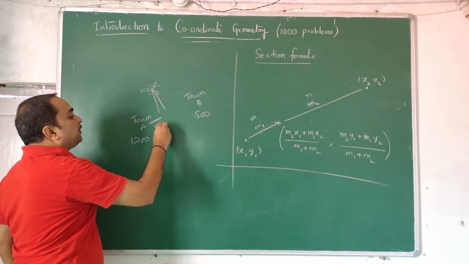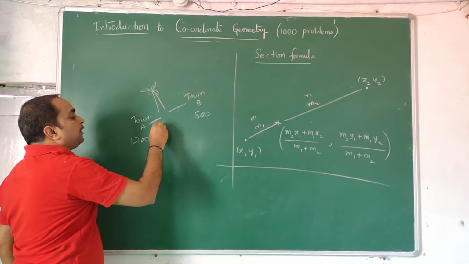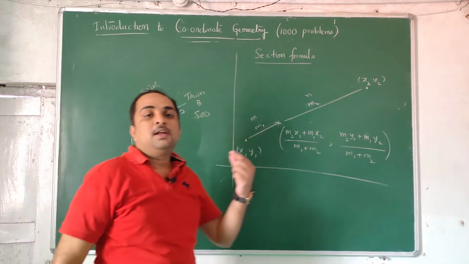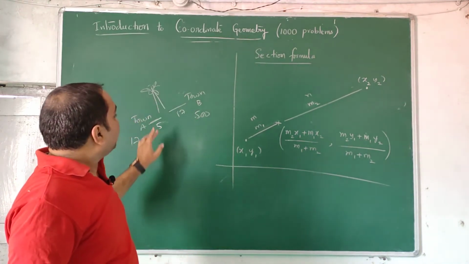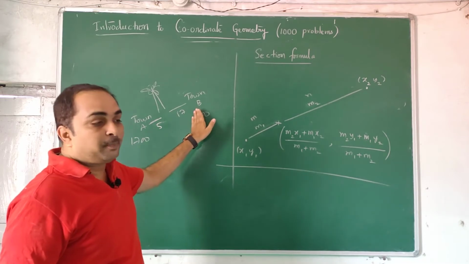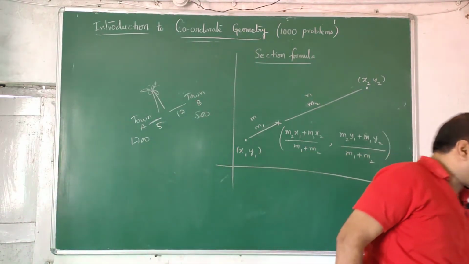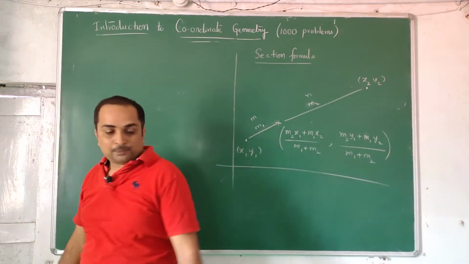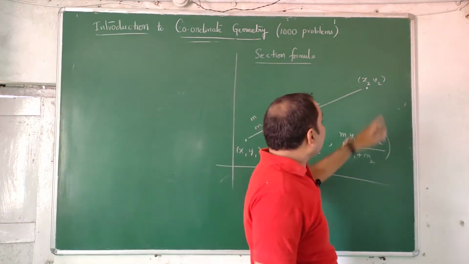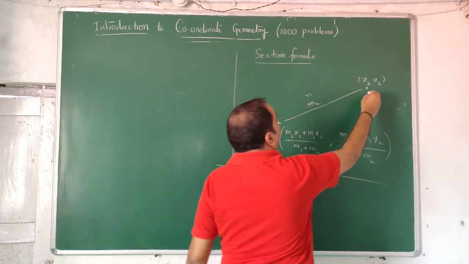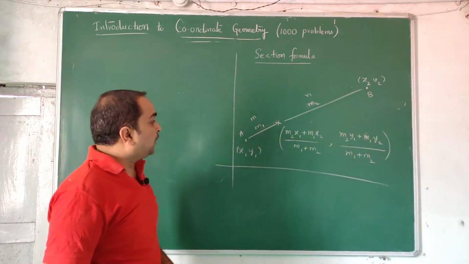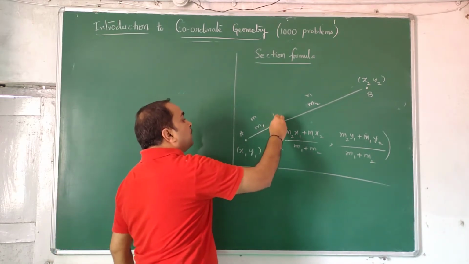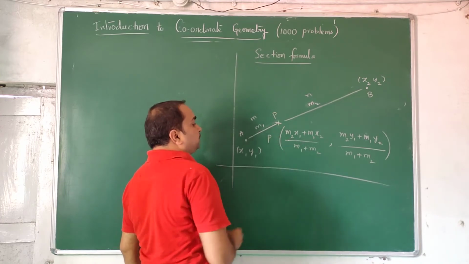So this distance should be 5:17. More people should be at nearer distance, less people at more distance. Like that they wanted to erect a tower. They want to locate a point which is 5 kilometers from here and 17 kilometers from there. Not even kilometers, that ratio is there. So how to find it? There is a formula or a procedure that I am trying to explain now. You already have 2 points, say A and B, and you know how to locate them, x1, y1 and x2, y2, and in between we want a point P whose coordinates we are going to find out.